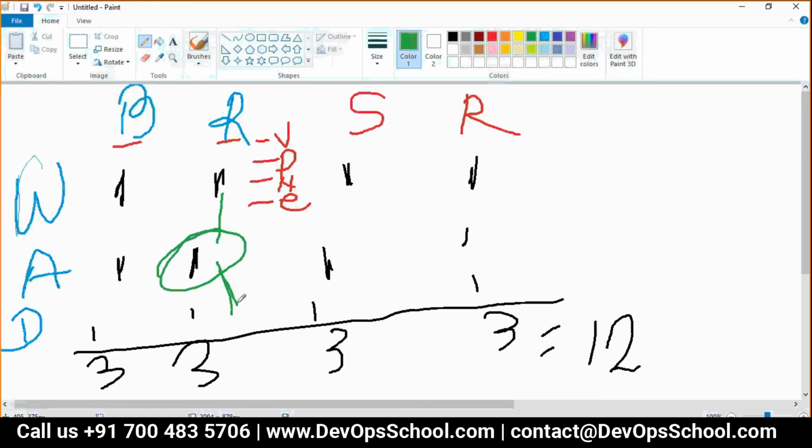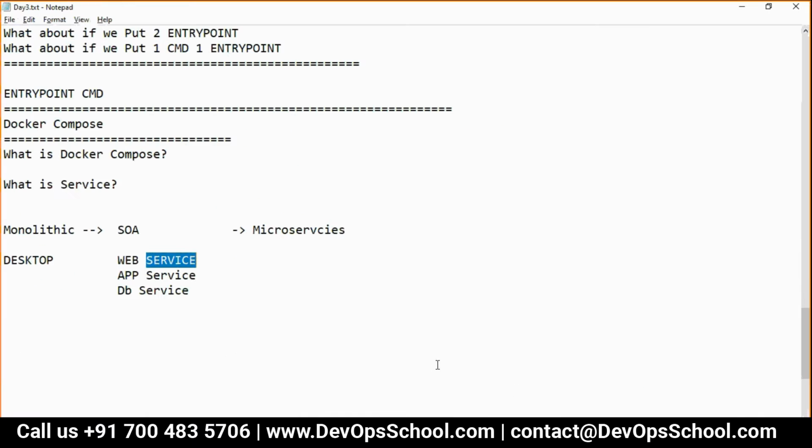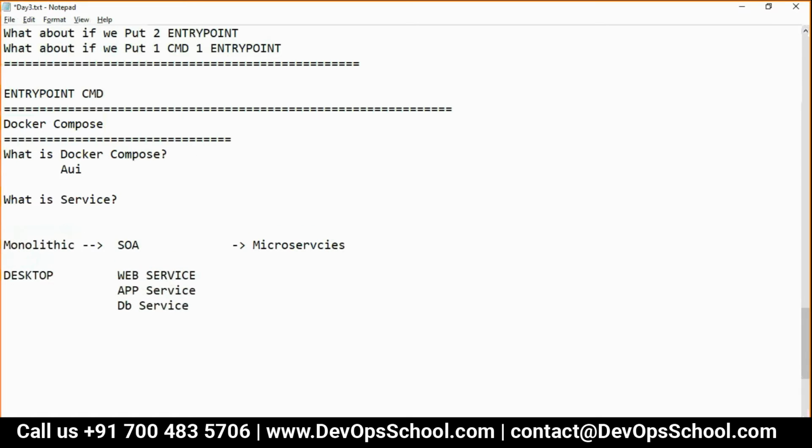Yes. So guys, the solution is Docker Compose. So what is Docker Compose? It will help you to automate your Docker container workflow for the developers. Very simple definition: automate workflow. It's a utility to automate container services.